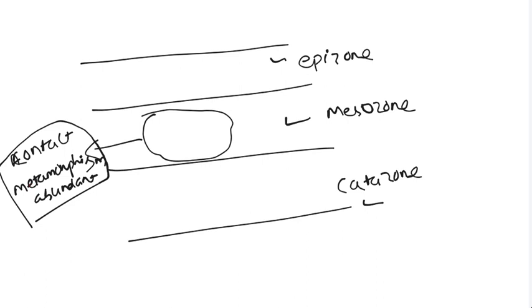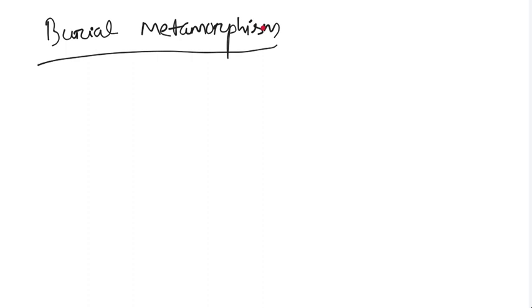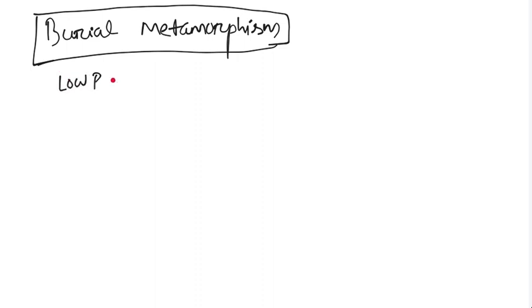Next we have burial metamorphism. Burial metamorphism is a type of metamorphism where there is low pressure and low temperature condition.